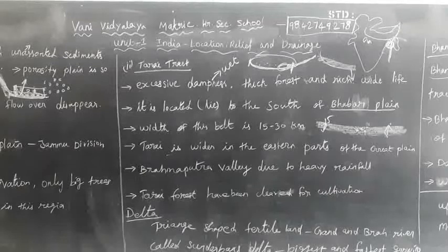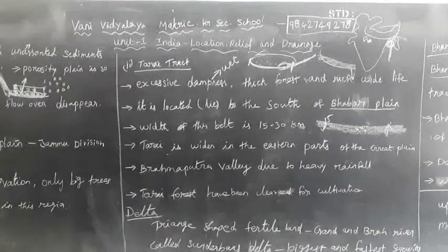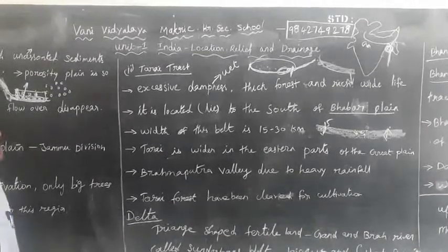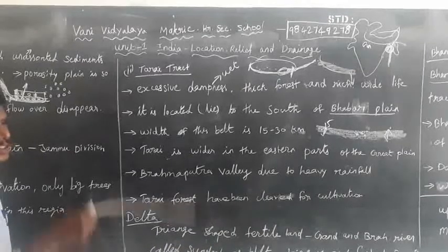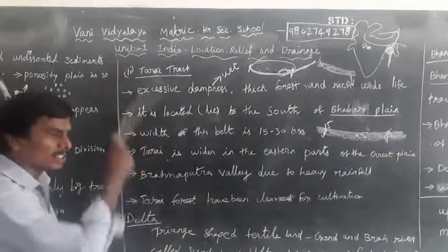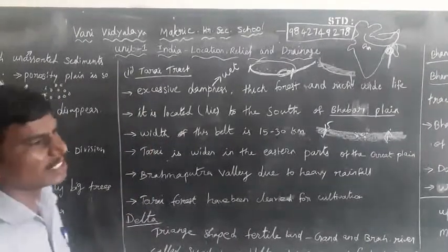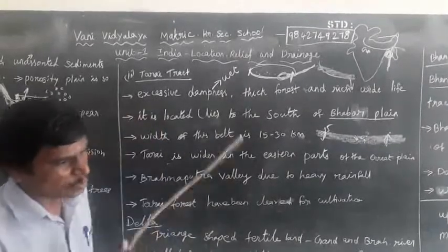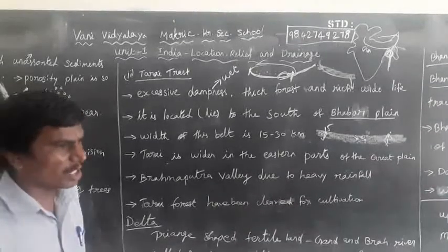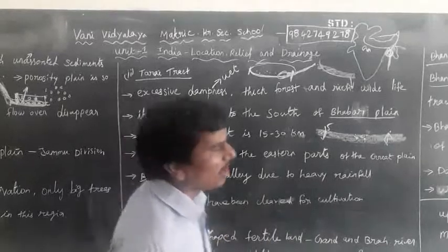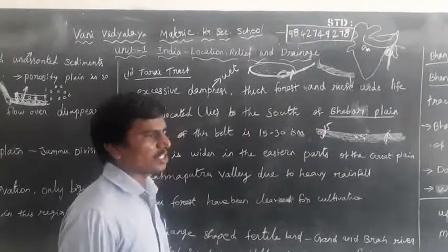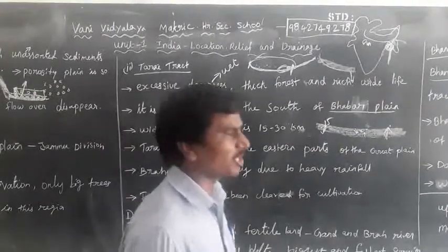Bhabar means the water disappears, and Terai means the water appears. In Bhabar the porosity of the land is high, so the water disappears. After that, the porosity of the land is very low, so in the Terai the water appears. Third is the Bangar Plains. Bangar means old alluvial soils, not renewed every year. Next, fourth is Khadar. Khadar means new alluvial soils, with deposition and renewal every year in the rainy seasons.